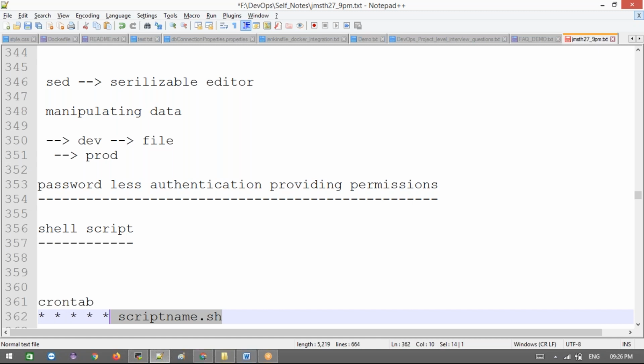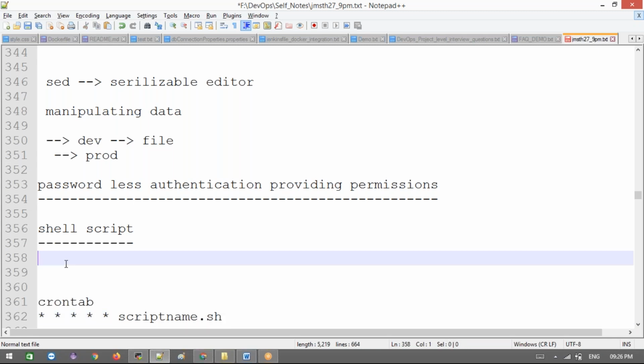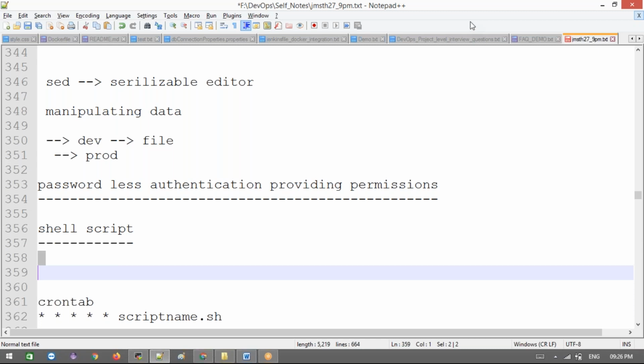If you have 100 servers, you can't check every minute by going to each of the 100, you can't do it. You have only two hands. Instead of doing it manually, we can write one script. That script will check 100 servers at a time and send a report for us. We can simply check one mail, that's it. That's the reason we go for shell scripts. In the shell script we keep multiple things, loops or commands, whatever you want to do, we can write it here, and it will send whatever we require.